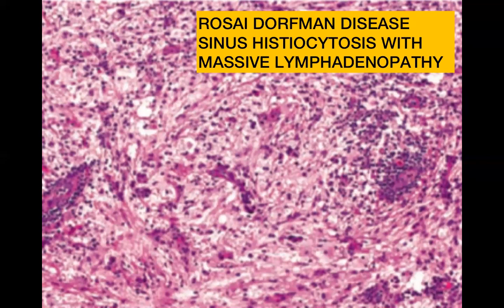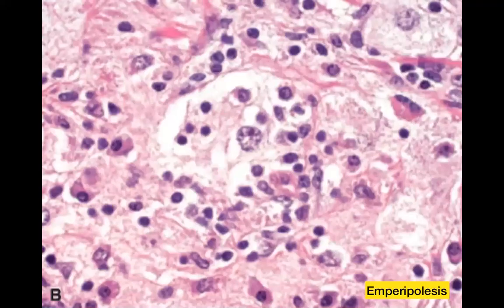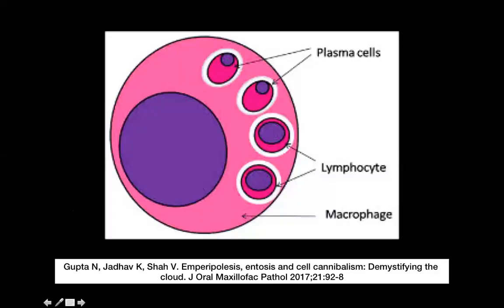But there is one special feature of Rosai-Dorfman disease which will help you identify it as such, and that is the presence of emperipolesis. You will see a large histiocyte which has engulfed live and intact lymphocytes within its cytoplasm. Live and intact being keywords. Emperipolesis is a condition where you can see engulfment of lymphocytes and plasma cells within macrophages or histiocytes. That is a characteristic feature which will help you identify this as Rosai-Dorfman disease.